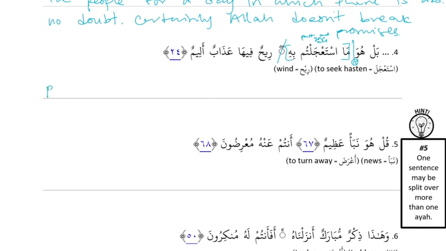Okay. So, rather. I'm guessing huwa here is "it" because it's followed by a ma. Uh-huh. So it is what you all sought to hasten. Yeah. And then the second part of the ayah is actually just explaining what the "it" is. Okay, so it's like a colon. Okay. And then it's telling you what the "it" is. So it's not actually a full sentence. Okay, there are no actions.